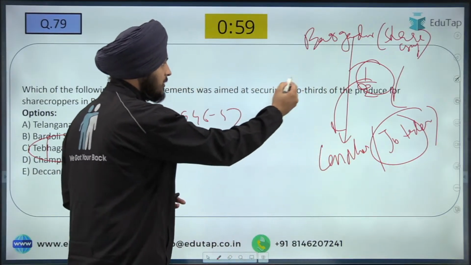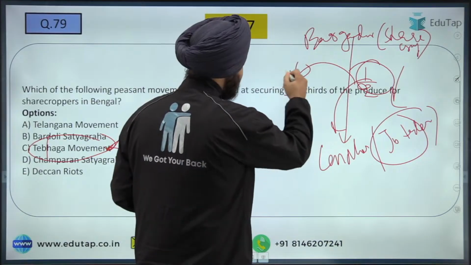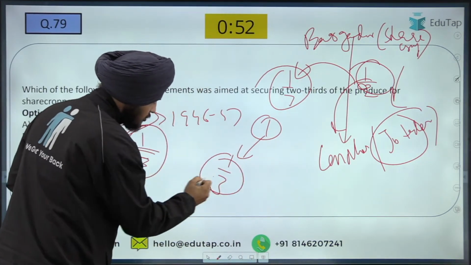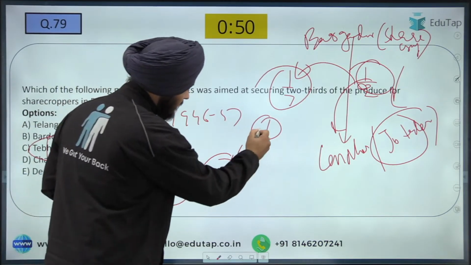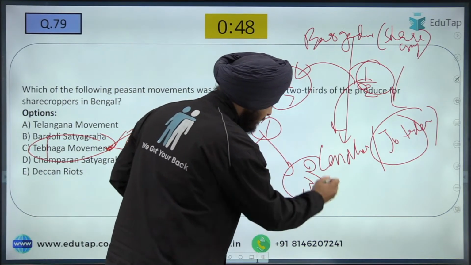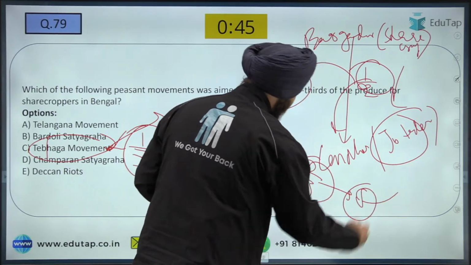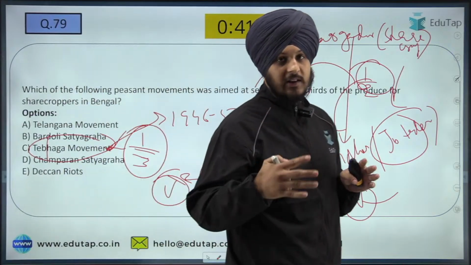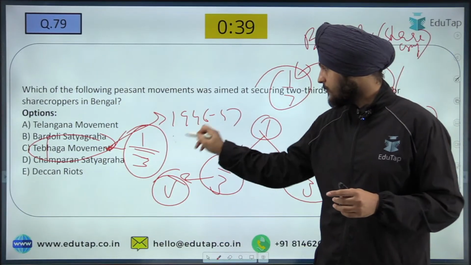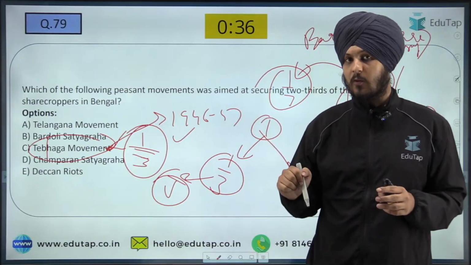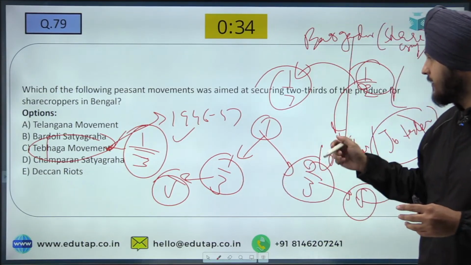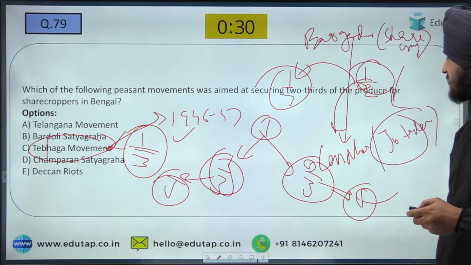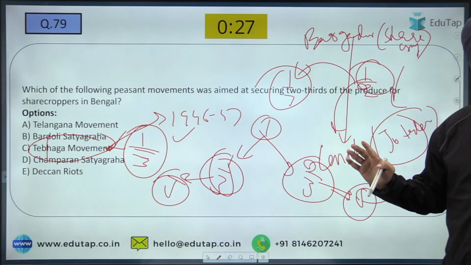So they reduce it to what? They reduce it to 1/3, which basically means that out of one, the 1/3 will be given to the jotidars, which are the landlords, whereas the rest of the 2/3 will be kept by the sharecroppers only. Fine. So that is the main idea regarding how the Tebhaga movement worked and what was the objective of the Tebhaga movement. So teen bhaga, 1/3 to the jotidars, 2/3 to the sharecroppers. Fine. I hope it is very much clear to you.